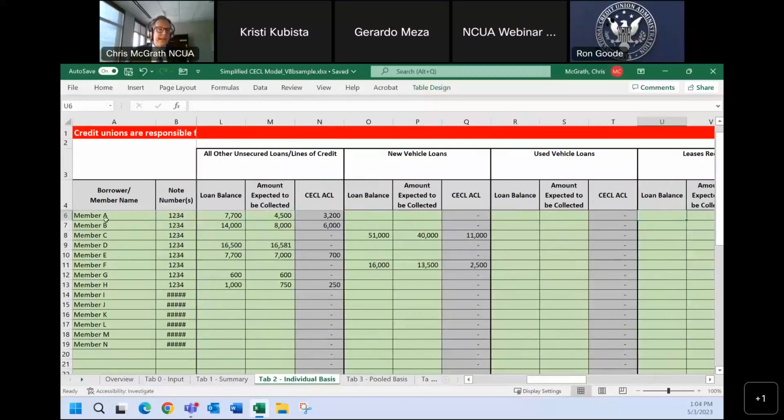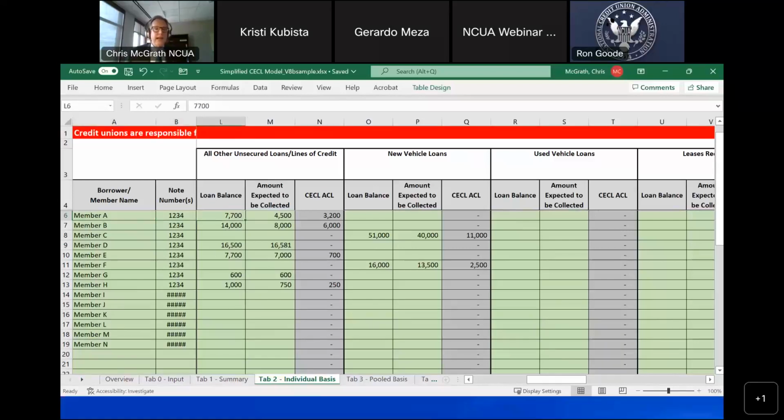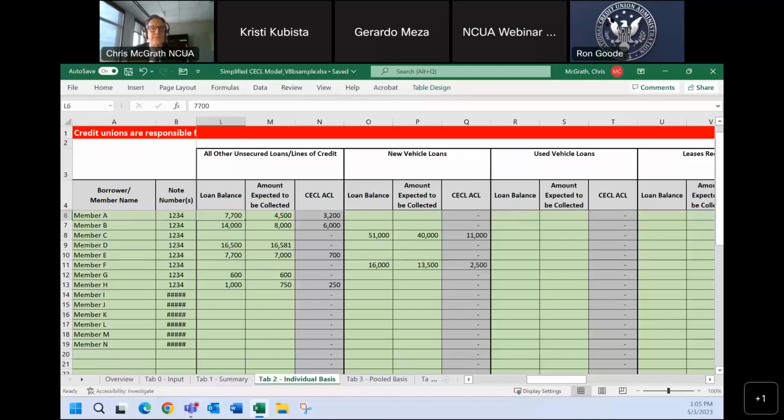On this tab, you can enter your member information, their account number, etc. And in the loan balance, this is the loan balance as of, in this case, December 31st, 2022, and the amount that you expect to be collected and what you expect to be recovered. If this is perhaps a secured loan, maybe this is the value of the security less the cost to sell.